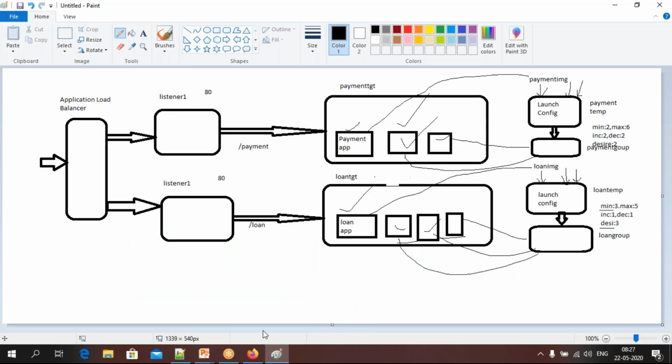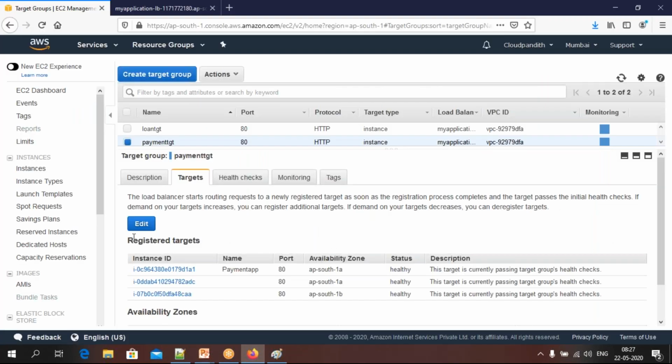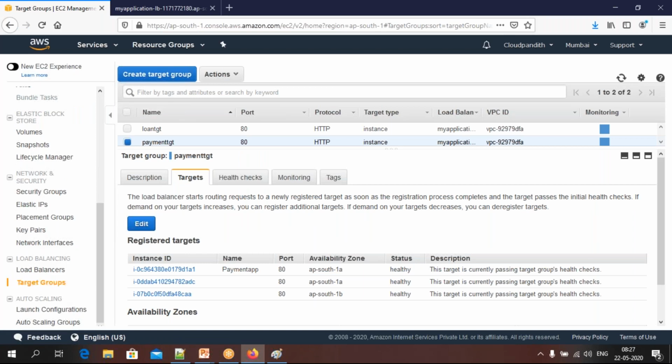Now we have almost completed most of the things. Now we need to test it. Scale out and scale down, we need to test it. How to test it? Come here, go to auto scaling group.